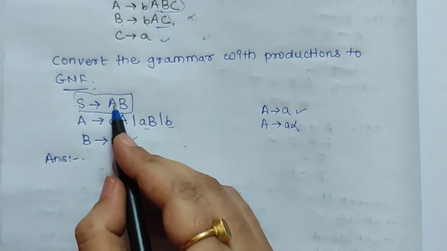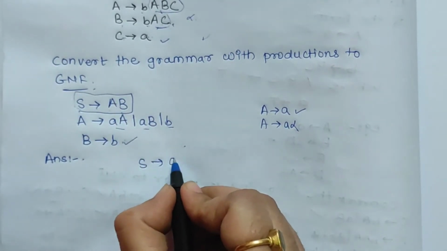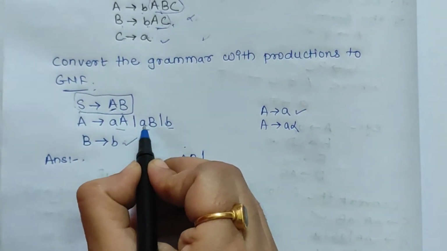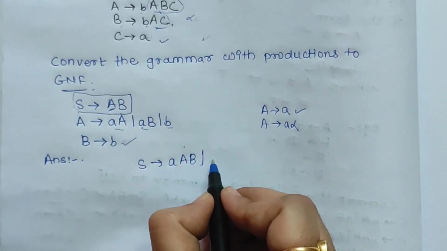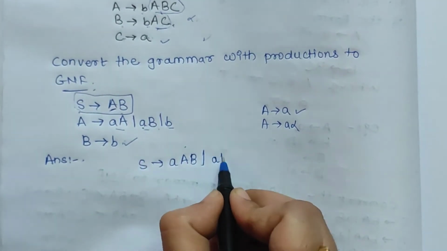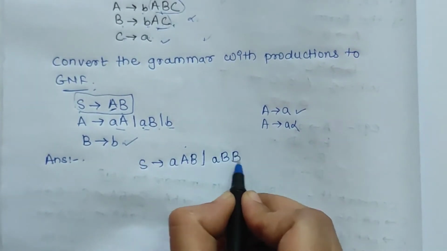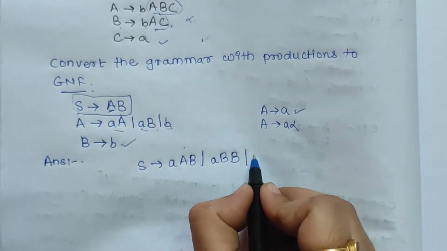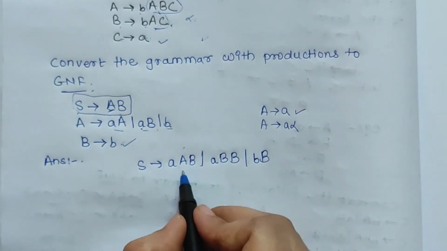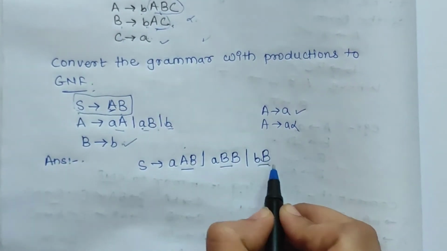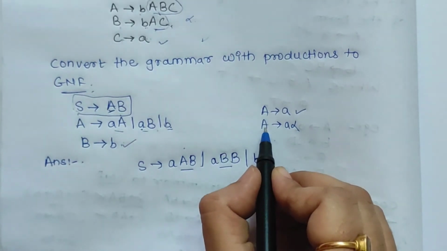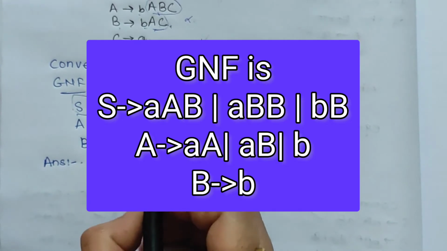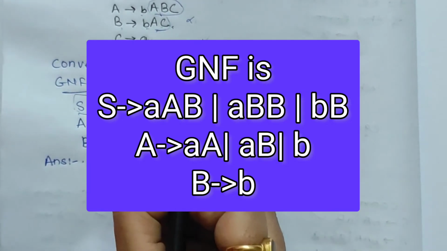A gives, first of all this A can be replaced with a A, so I will write it a A B, or this A can be replaced with b B, so I will write it as b B B, or this A can be replaced with b, so I will write it as b B. So you can see here this grammar is now converted to Greibach normal form because it is of the form A gives a alpha, and this remaining production will remain as it is, A gives a B.